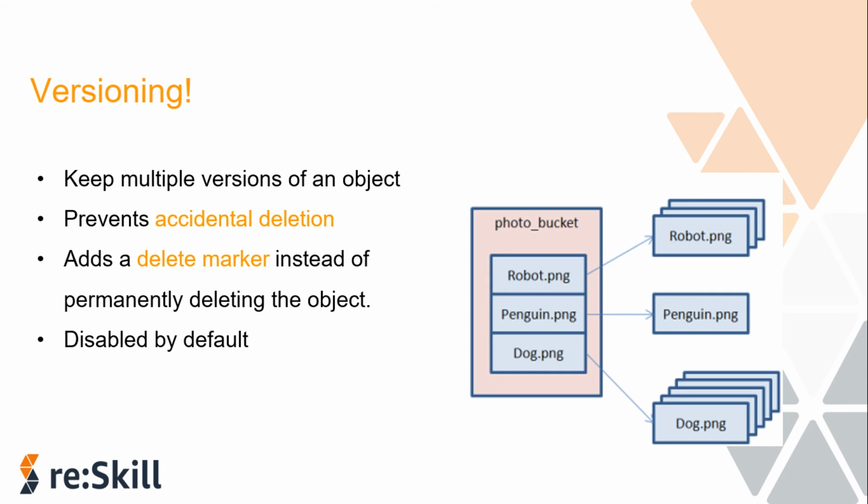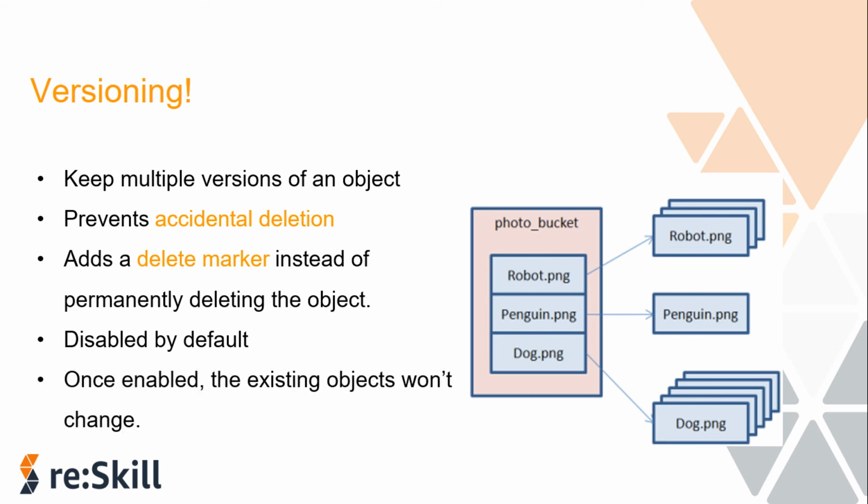As you would have noticed, when we were creating the bucket, versioning was disabled, and once enabled, the existing objects won't change. That means if you expect that the current objects that you had before versioning was enabled will have some different versions, no, nothing will happen to them. But after enabling versioning, whatever you add will be counted into versioning.